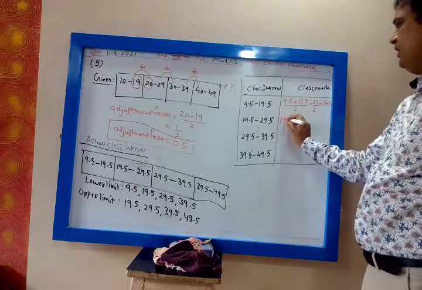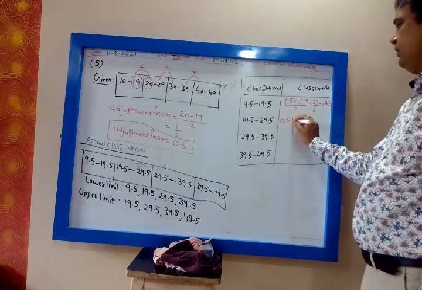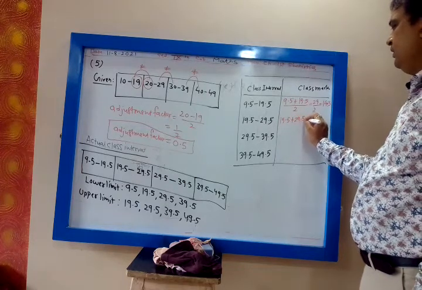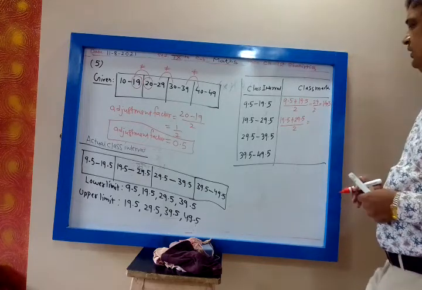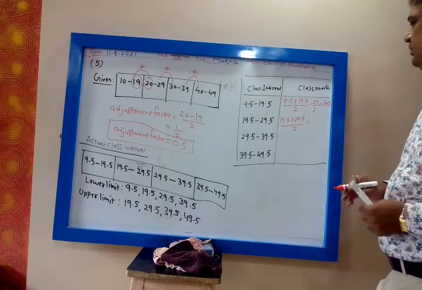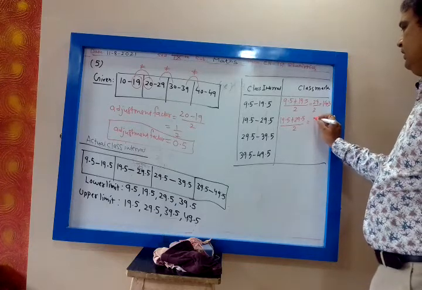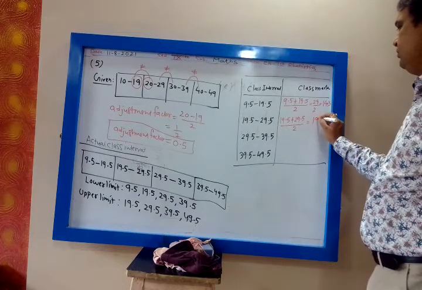Then 19.5 plus 29.5 divided by 2. 19 plus 29 is 38, 39 by 2 is 19.5. Correct?